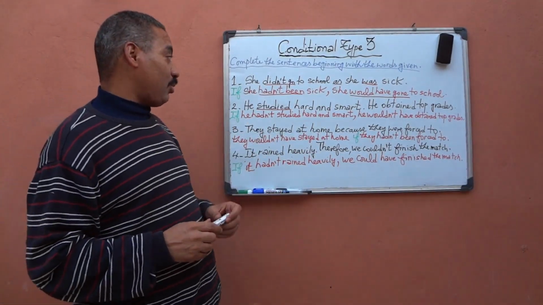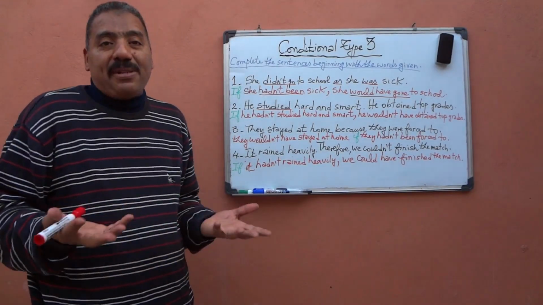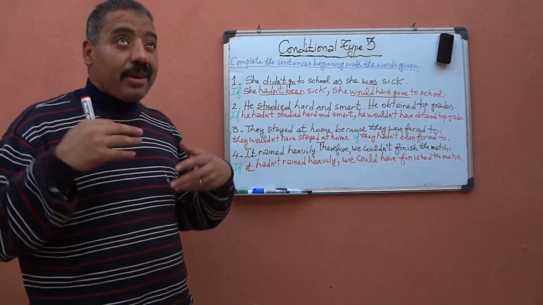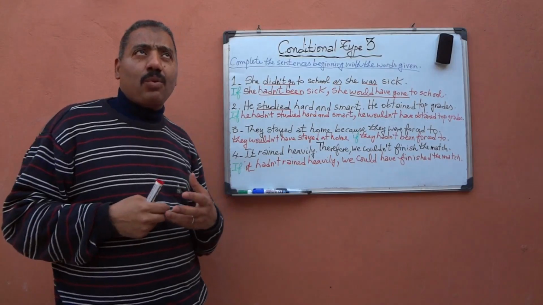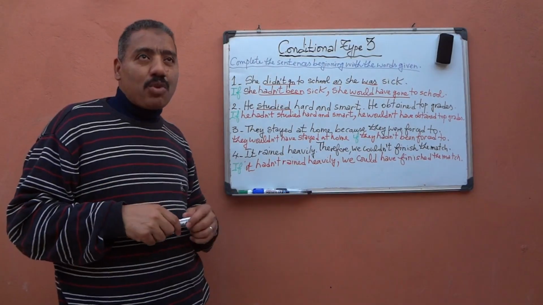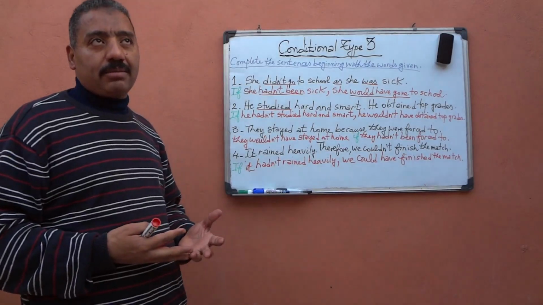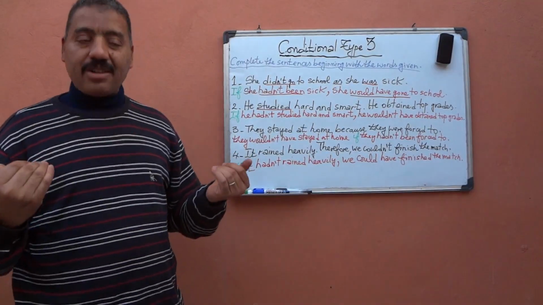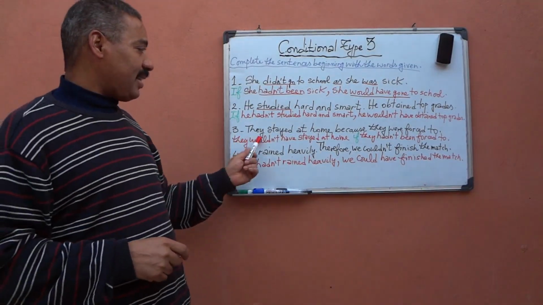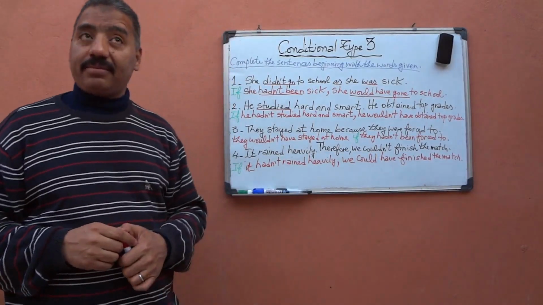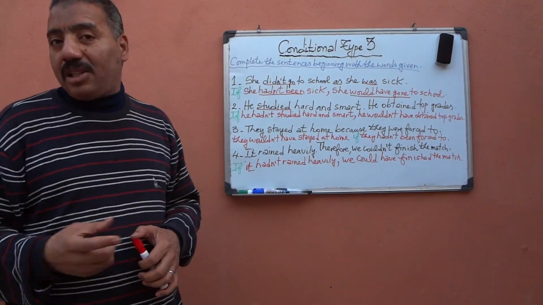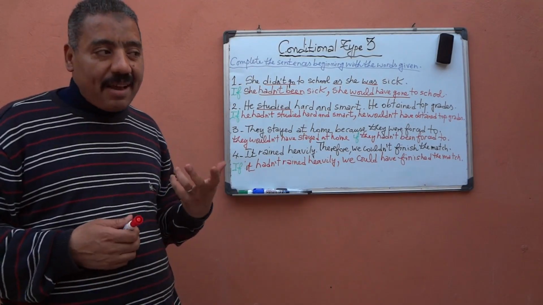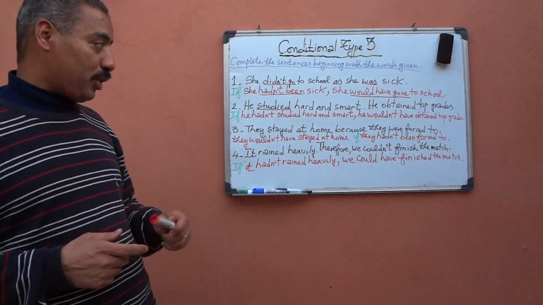The same thing in science too. He studied hard and smart. What happened as a result of that? He obtained top grades. Now let's say, imagine again, what would have happened if he hadn't worked hard and smart? Of course, he wouldn't have got top grades. But because he worked hard, he got top grades. They stayed at home because they were forced to. Well, imagine this. If they hadn't been forced to, would they have stayed at home? Of course not. So they wouldn't have stayed at home if they hadn't been forced to.